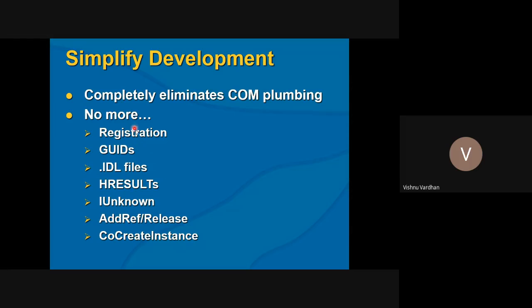So in that way, the registration, then GUID identification, the IDL files provisioning, then HRESULTs, unknown interfacing writing, add reference, release, CoCreateInstance. This is the final step of creating the object. After all these steps, you have to write in your code a method call so that the component's instance creation is invoked. So it has so many steps, and which was difficult across different languages.